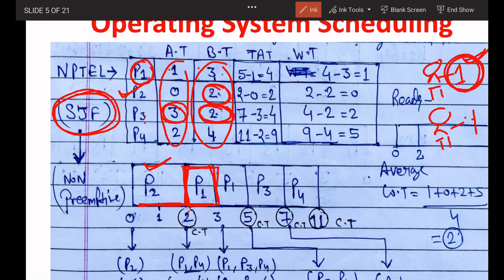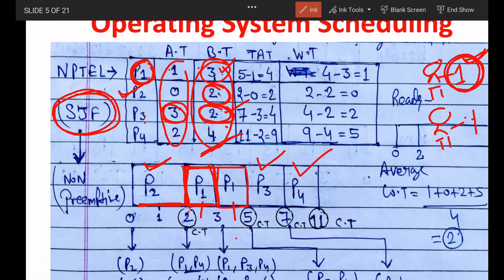Okay, now once I have given P1 one time, this P1 is out of 3, now this is only 2, and this is also 2, and P3 is also 2, but P1 came first, so again I have given P1 2 timing. So 2 plus 1 is 3, and 3 plus 2 is 5, then I allocate P3, this is 2 timing, and at last I allocate P4, this is 4 timing.